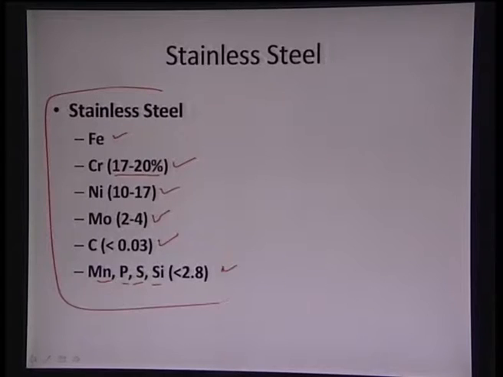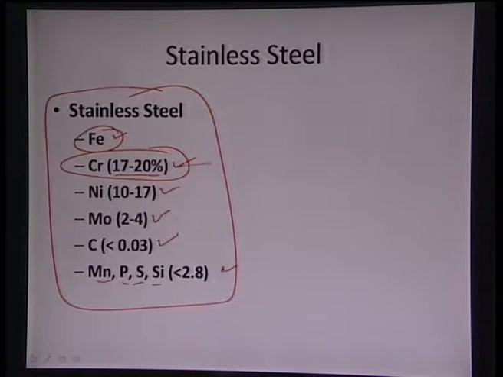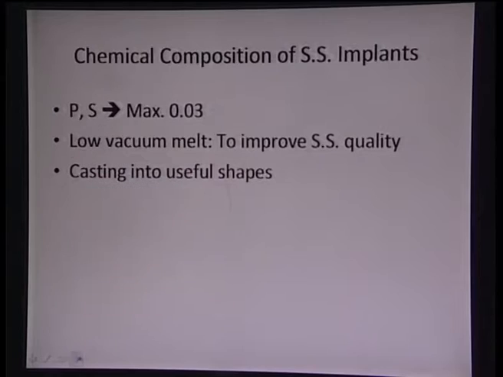But the problem with chromium is that it is a ferrite stabilizer, which means a BCC structure. To counter that, we add some nickel to it. Nickel makes it FCC, or face centered cubic, which is much easier and very ductile. That is the overall strategy of adding certain alloying elements to stainless steel. So we have iron as the major content, chromium to provide corrosion resistance, and nickel as an austenite stabilizer, rendering enhanced strength and properties to the stainless steel.